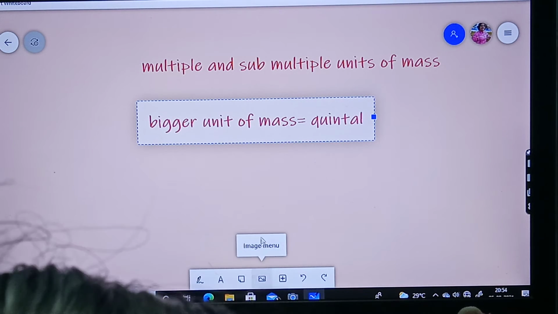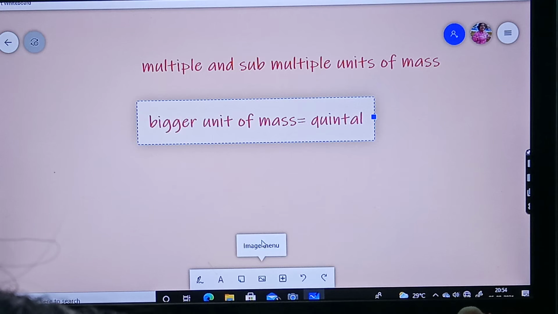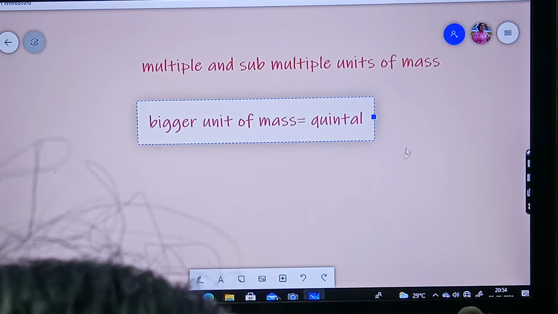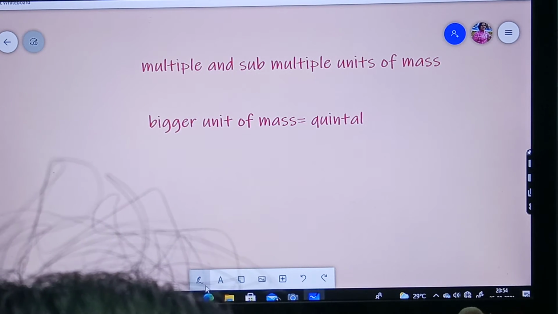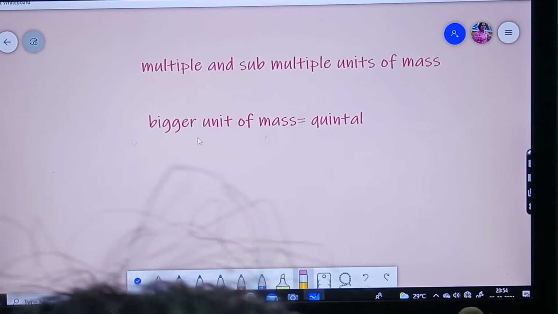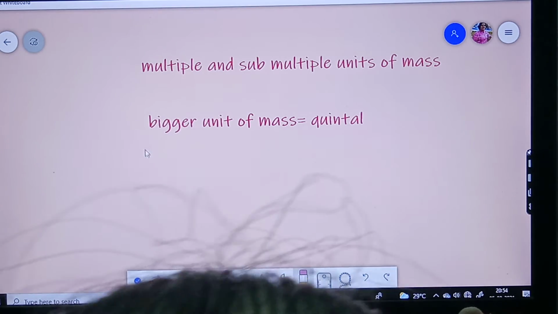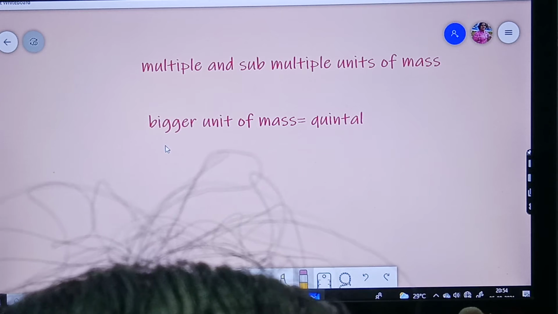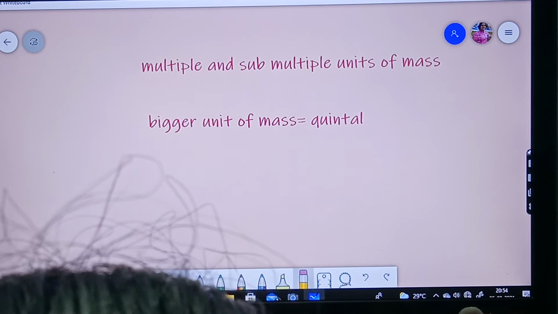Quintal. Right? And 100 kilogram make 1 quintal. Okay? Quintal is the bigger unit of mass. So how it is related to our SI unit is 100 kilogram.